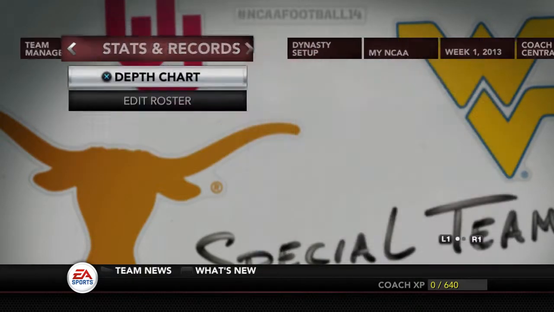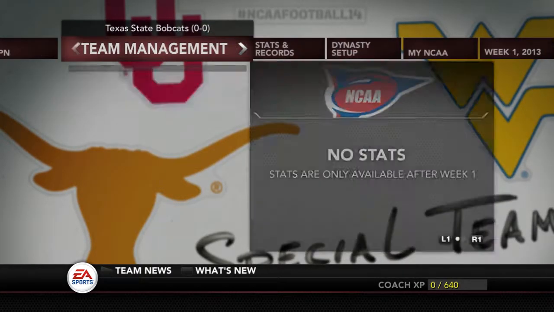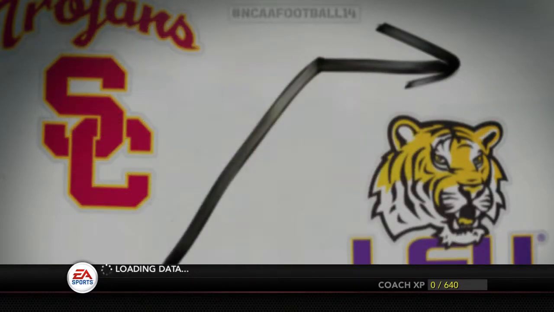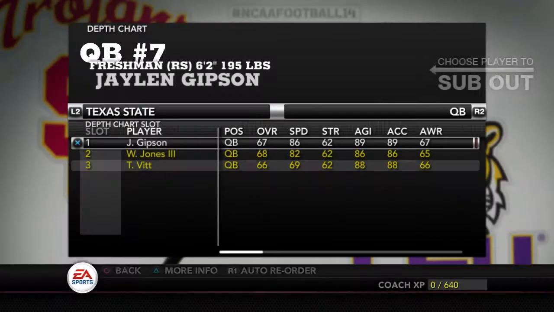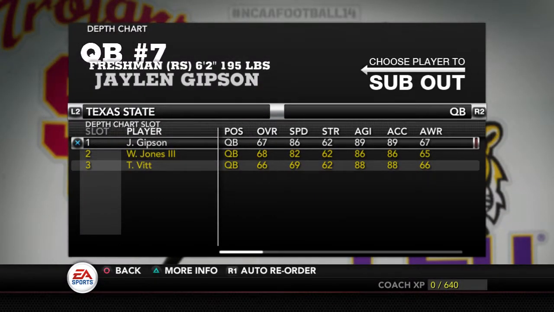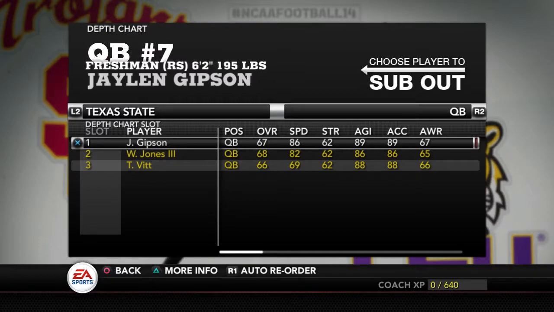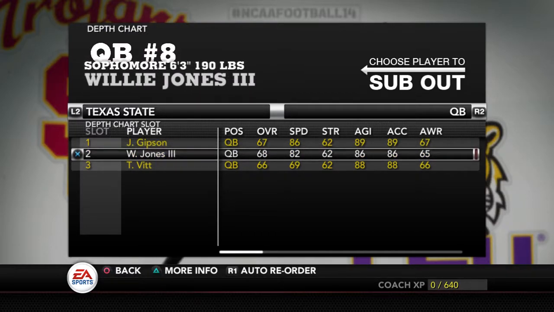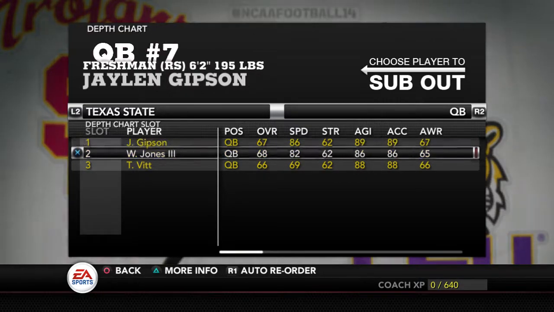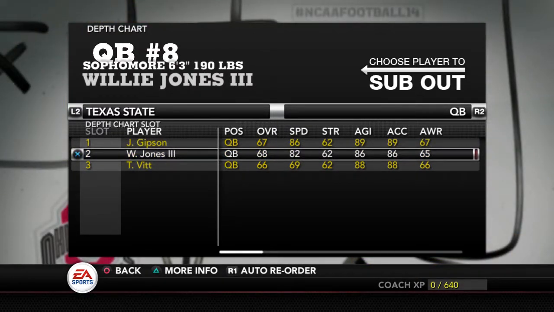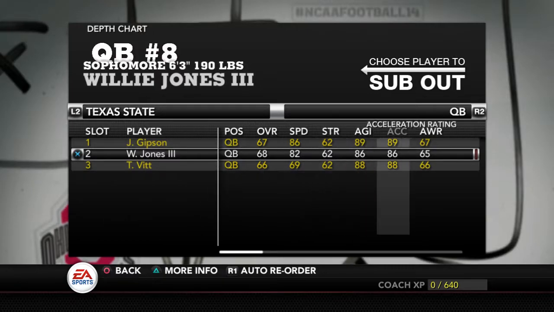We'll go on over, we'll look at the depth charts real quick, and you guys will see who will be starting for our Texas State Bobcats. We're going to be starting Jalen Gibson. He's a redshirt freshman. He's 6'2", 195. He's got 86 speed. He's got good acceleration and everything. I mean, Willie Jones III, he's good too. He's got roughly the same height. He's a little bit taller, a little bit skinnier, but he's got 82 speed.